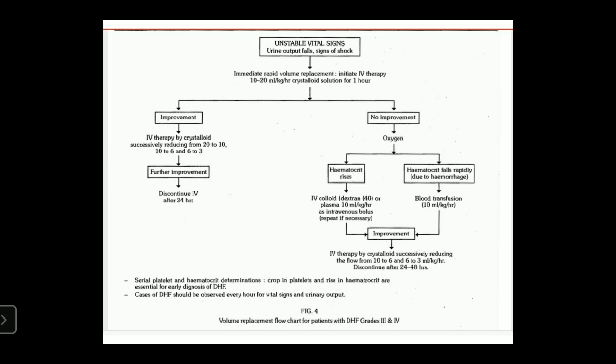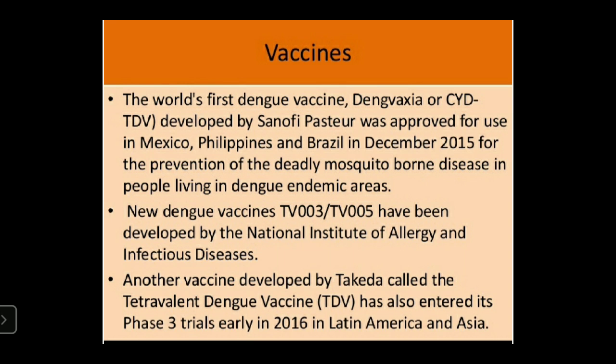Based on the grades, you will treat the conditions of the patient using dextran or crystalloid solutions. For prevention, you give the vaccine. It is a dengue virus vaccine, Dengvaxia or CYD-TDV, developed by Sanofi Pasteur, approved in December 2015.